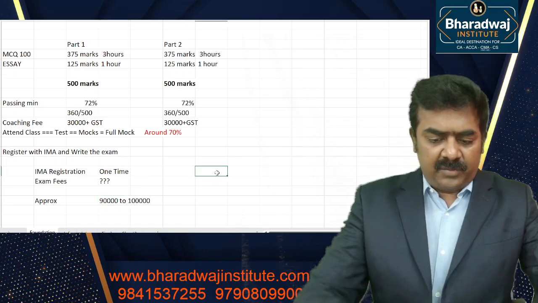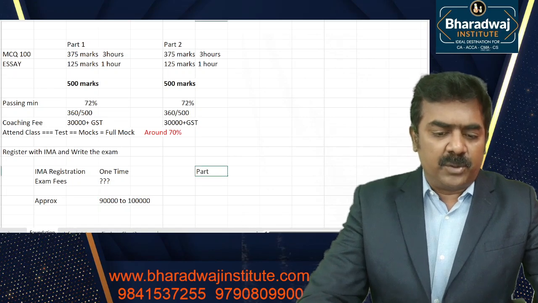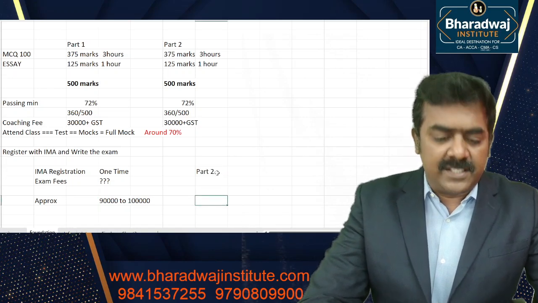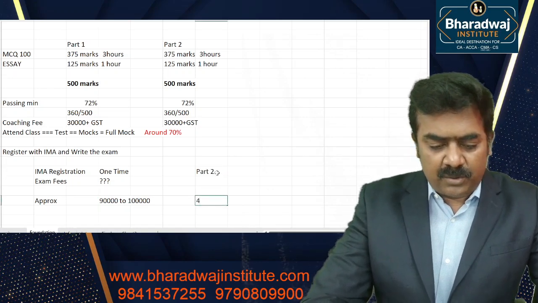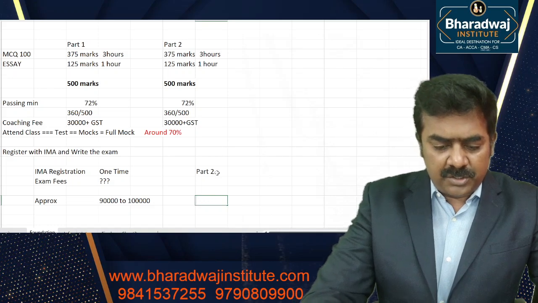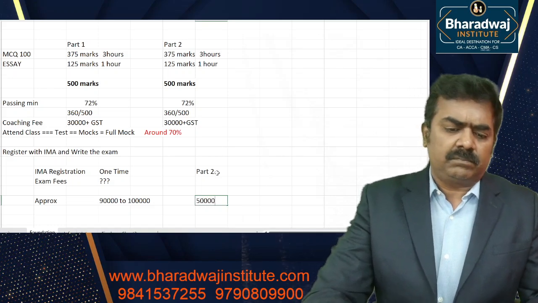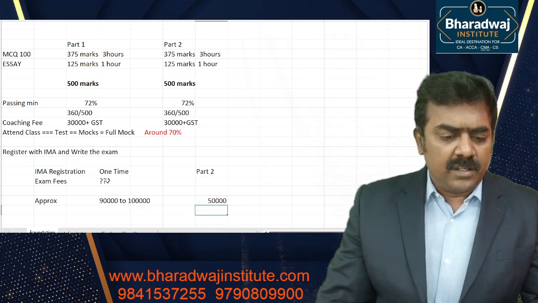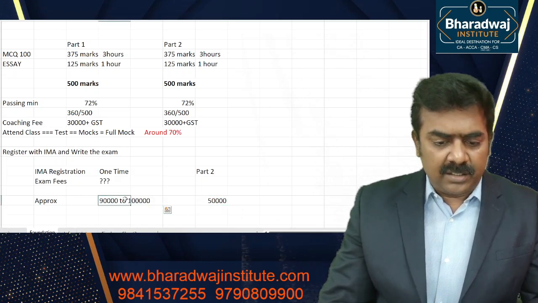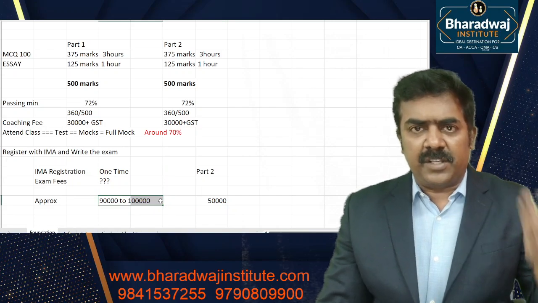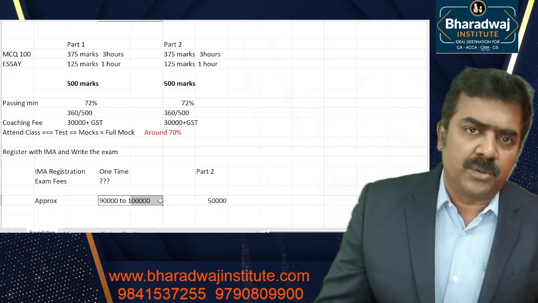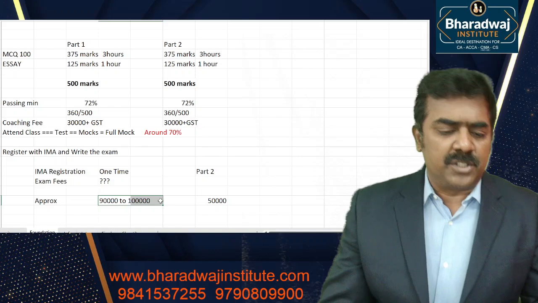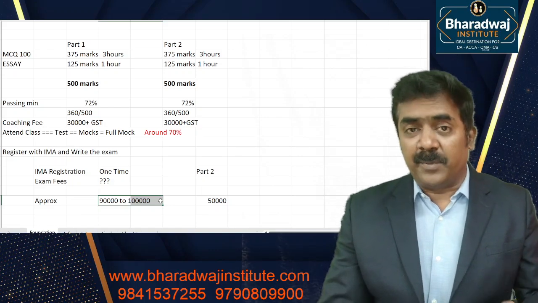Then when you have completed part 1 and go for part 2, you have to pay only the exam fees. It will cost you somewhere around 50,000. Registration will cost you around 30-40,000. Examination fees will cost you around 50,000 in Indian rupees, approximately.